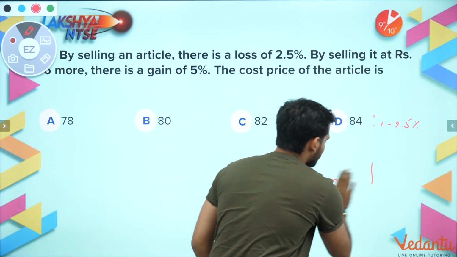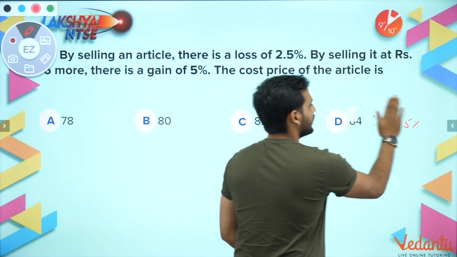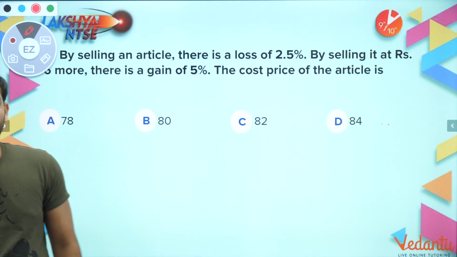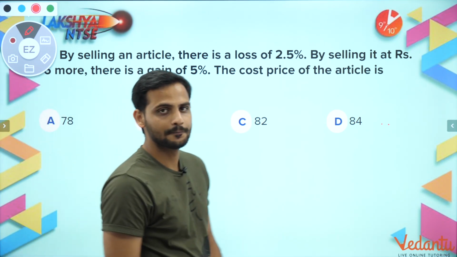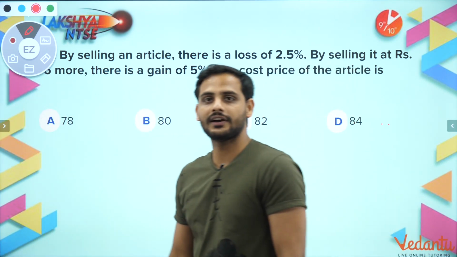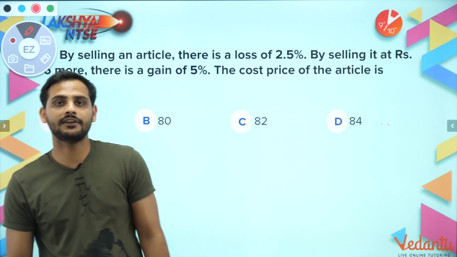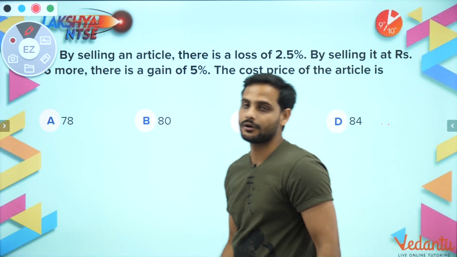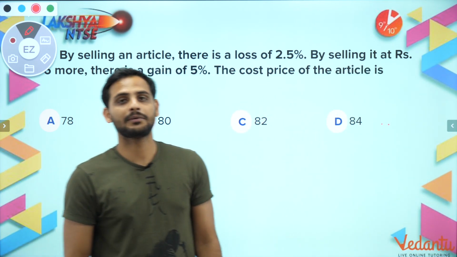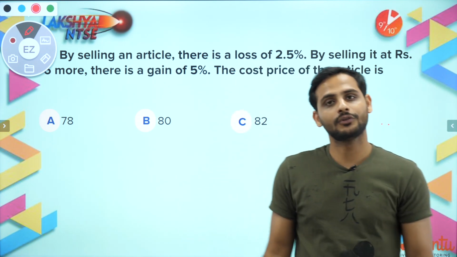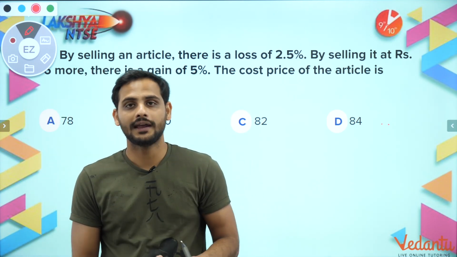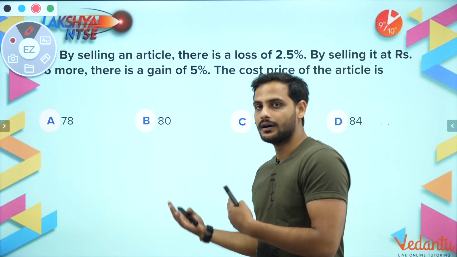Normal method is you will first see, let us say cost price is X, loss percentage is 2.5%. In that case, you will find out the selling price in terms of X, which will be equal to 97.5X by 100. Then in the next case, let's say cost price is X, profit is 5%, so selling price will be 105X by 100. So again, at the end, you will see the difference of the selling price is rupees 6. So 105X by 100 minus 97.5X by 100 is equal to 6 rupees.